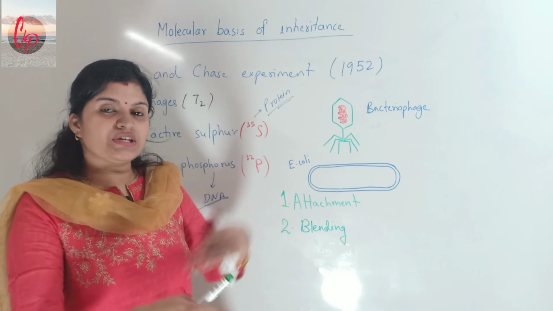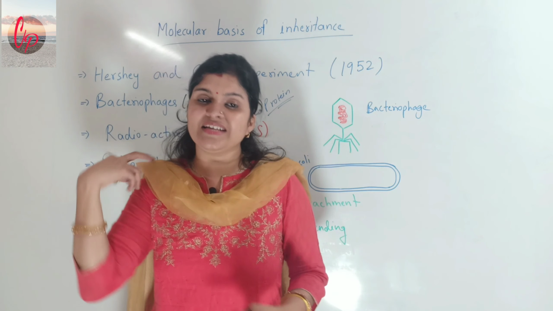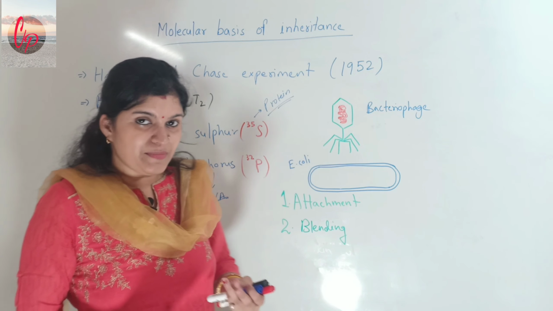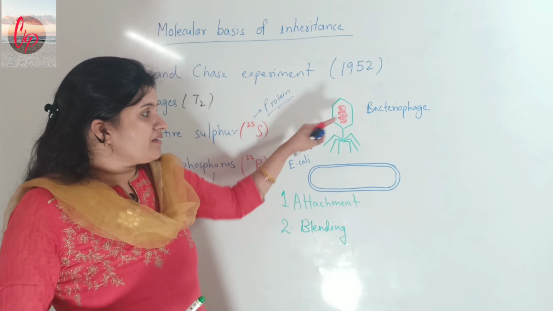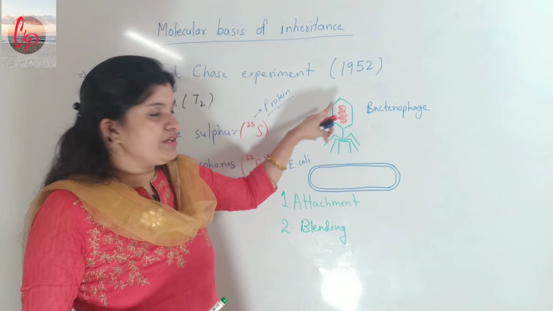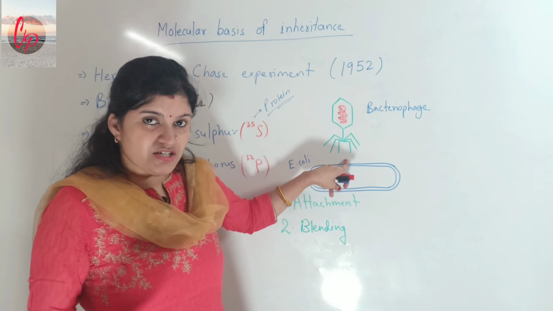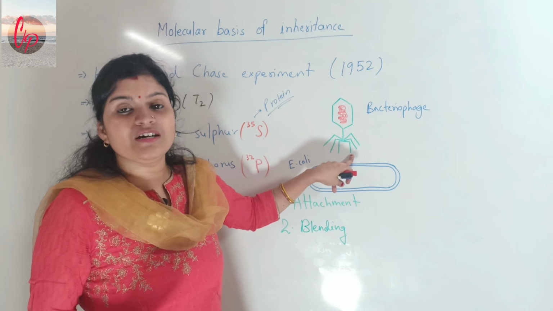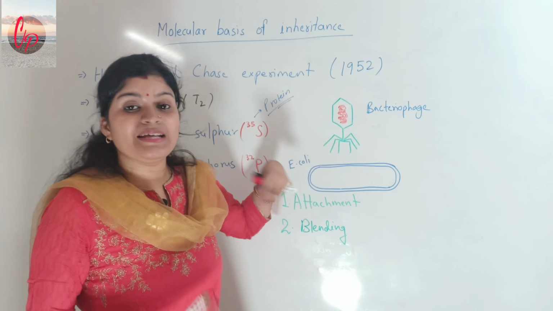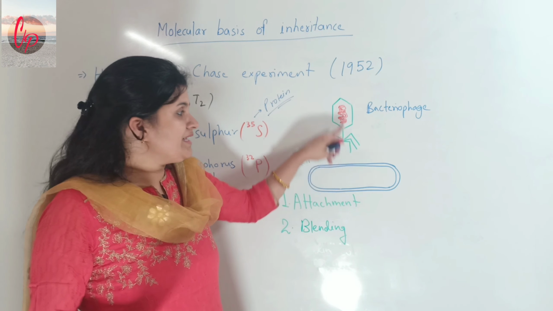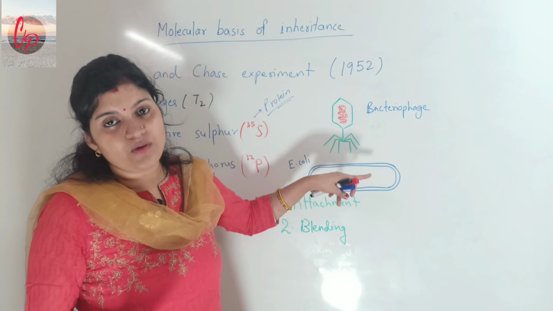It will be revolved, it will be spun at a very fast rate actually. And what will happen because of that? Because of that, the protein coat of the virus, or the other structures of the virus which are present, will be removed from the bacteria, and it will be having only the genetic material of the bacteriophage.